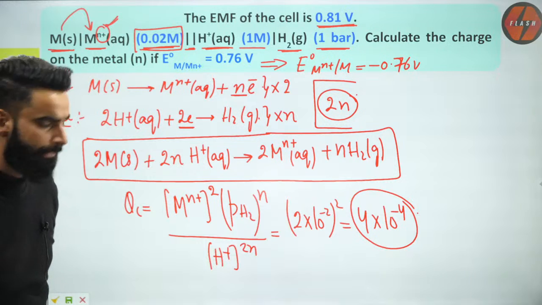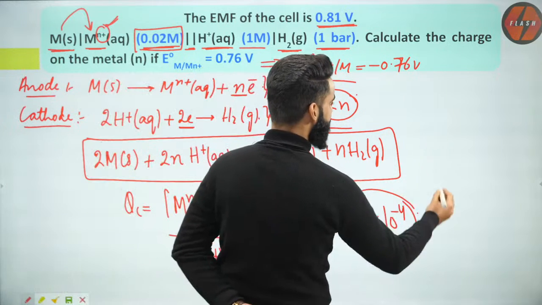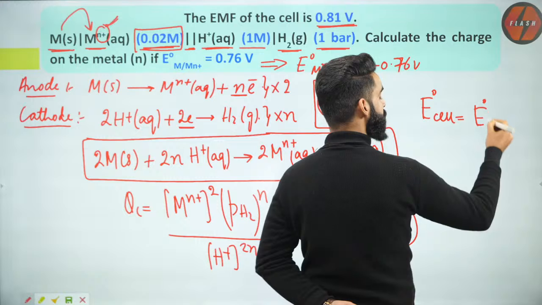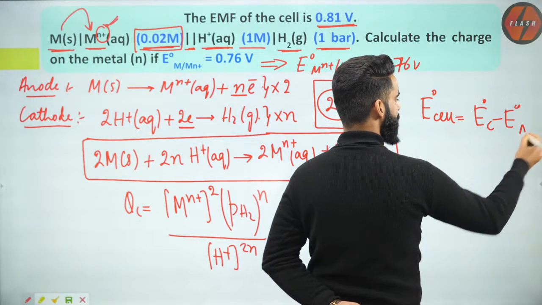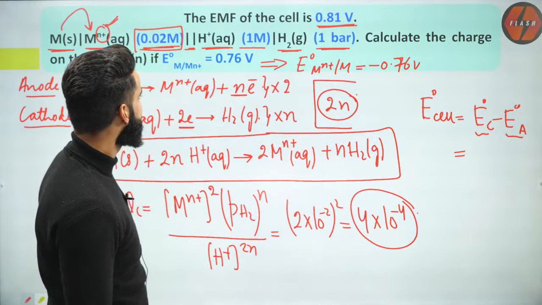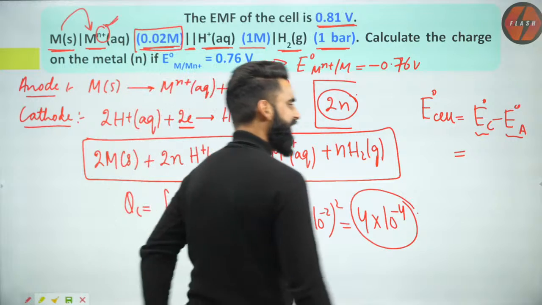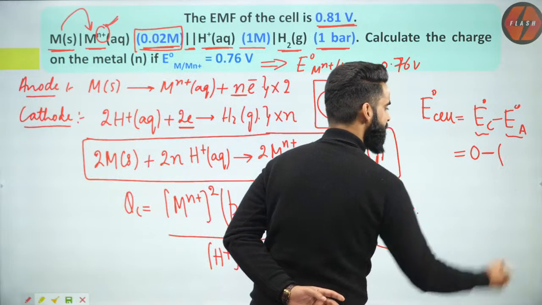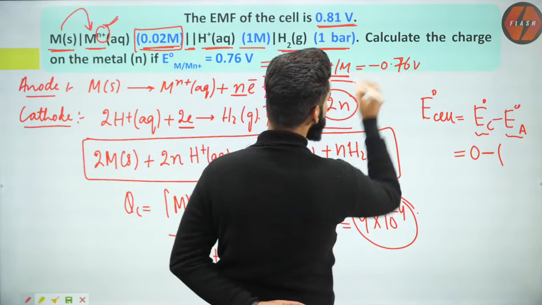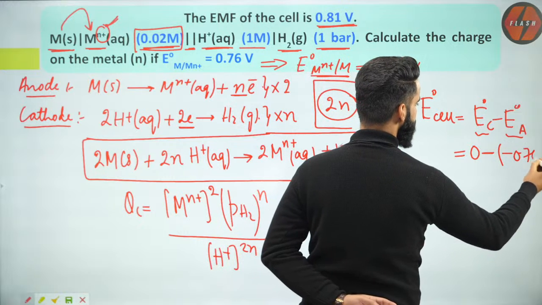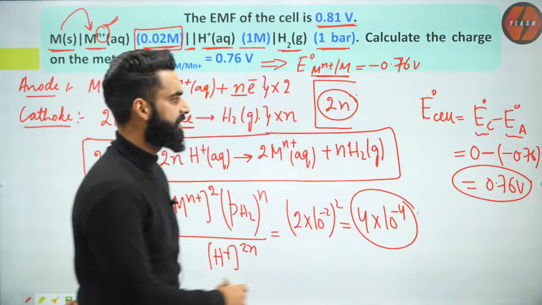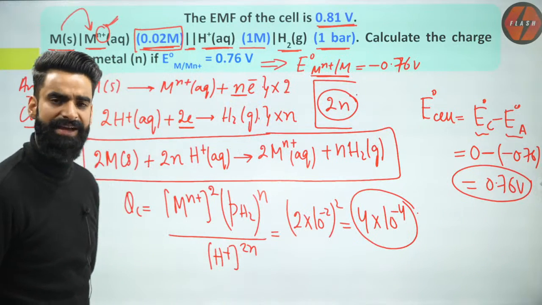Very simple. Okay. Now, I'm going to calculate E naught cell, standard EMF of this cell, which is going to be equal to E naught of cathode minus E naught of anode. And for cathode and anode, we have to use their SRP values, standard reduction potential values. Cathode is my hydrogen electrode. What is the standard reduction potential of hydrogen electrode? 0 minus. Anode is my metal electrode right here. Its standard reduction potential is this one, which is minus 0.76. So it is minus of minus 0.76. Can I say the value over here will come as 0.76 volts? This 0.76 volts is the value of E naught cell.